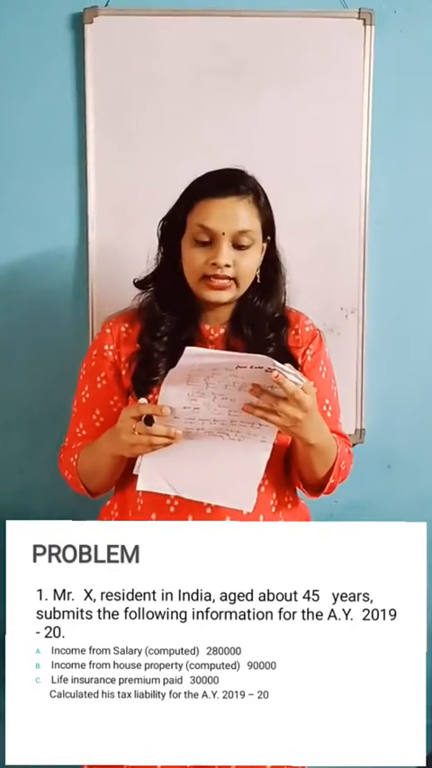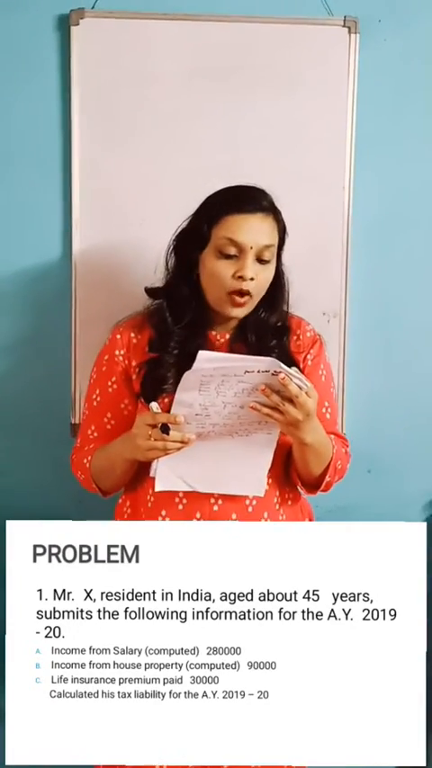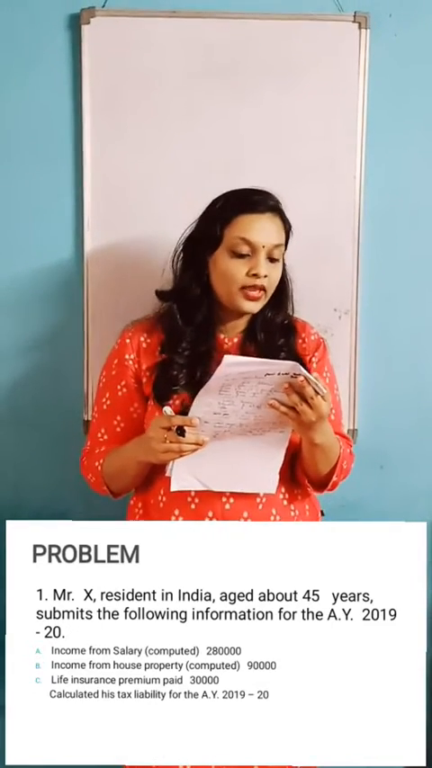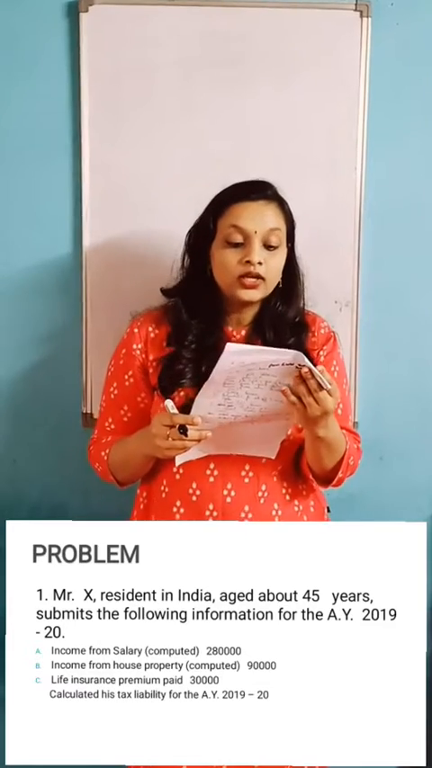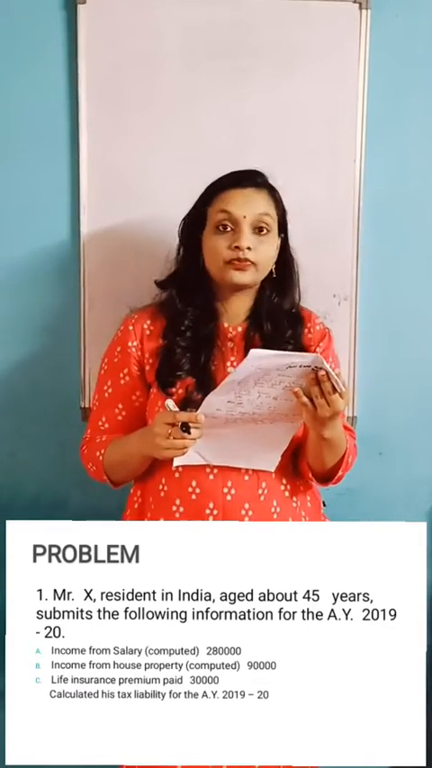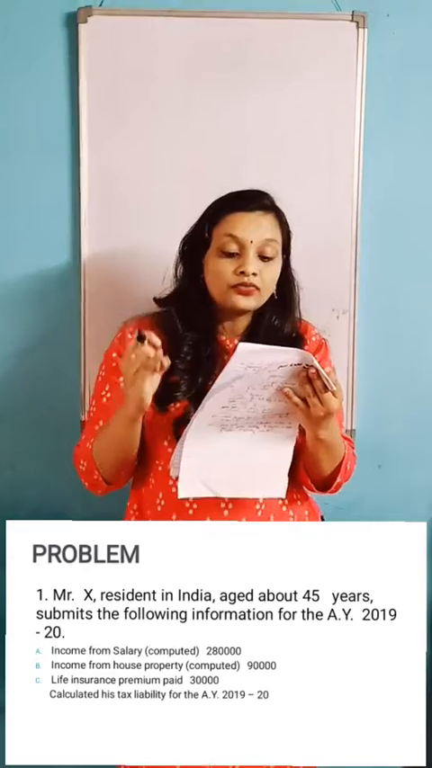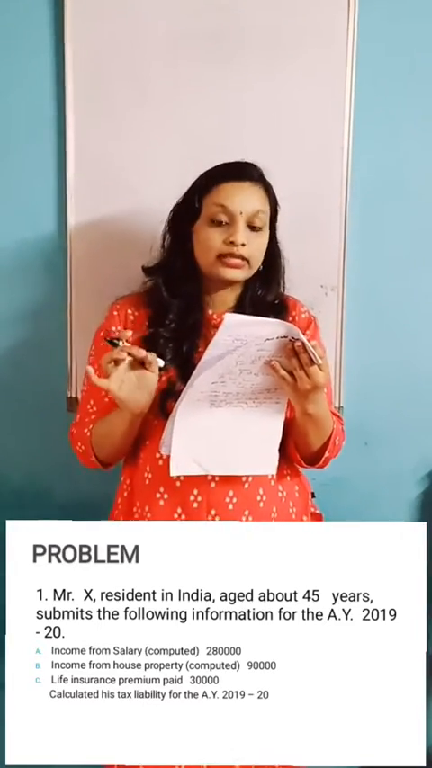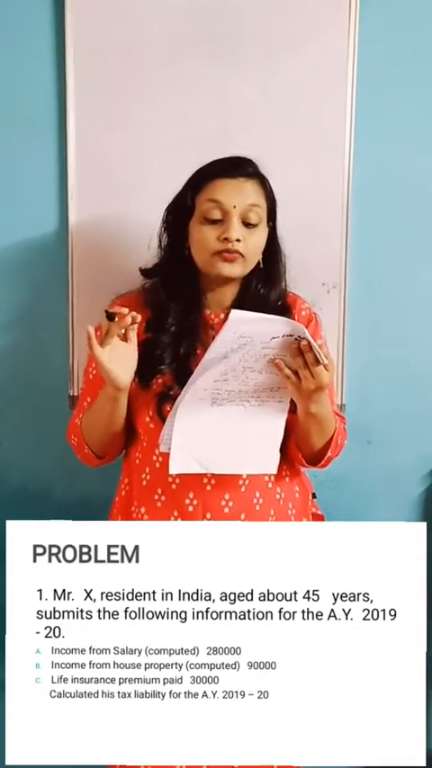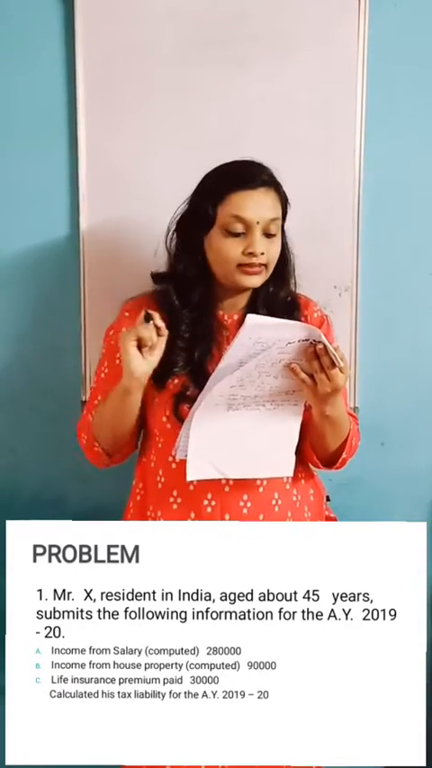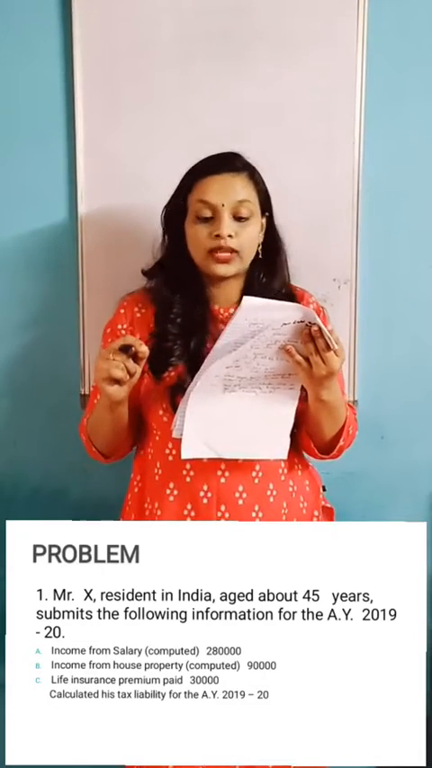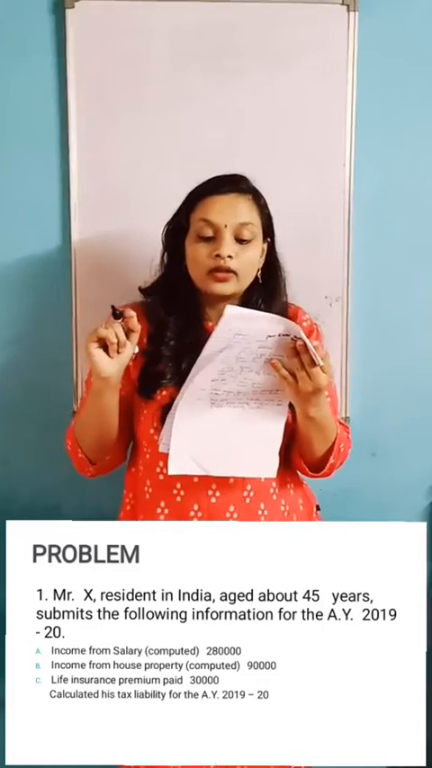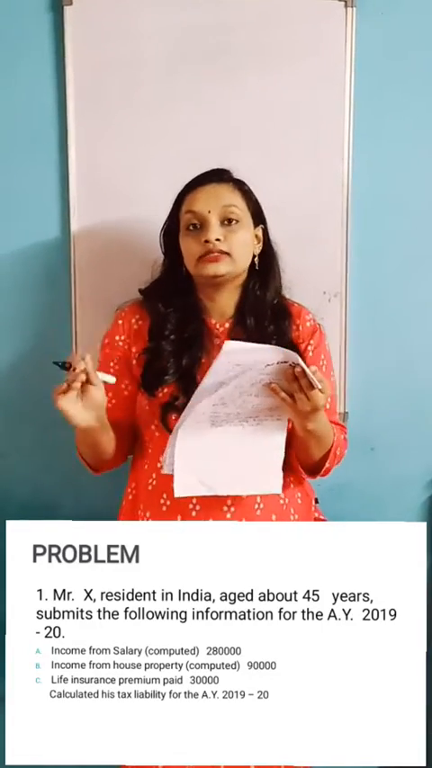Mr. X, resident in India, aged above 45 years, submits the following information for the assessment year 2019-20. First, income from salary computed: rupees 2,80,000. Income from house property computed: 90,000. Life insurance premium paid: 30,000. Calculate his taxable income for the assessment year 2019-20.